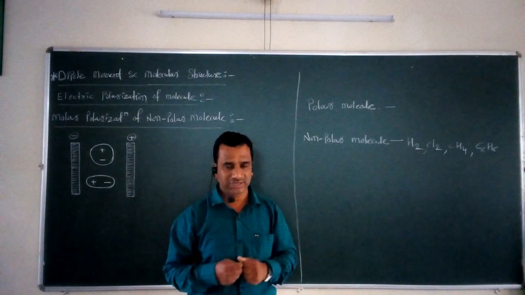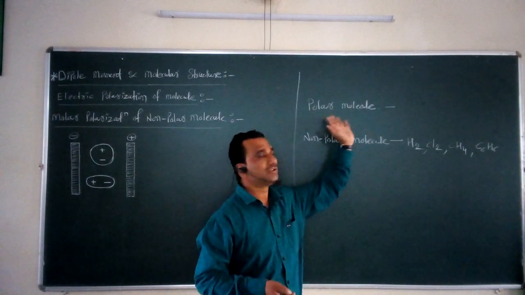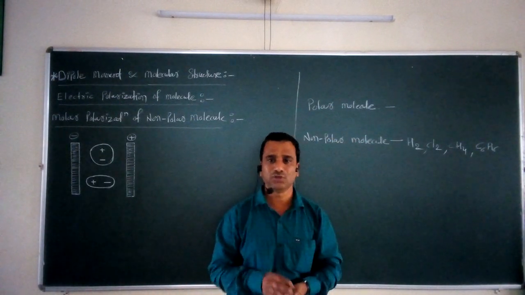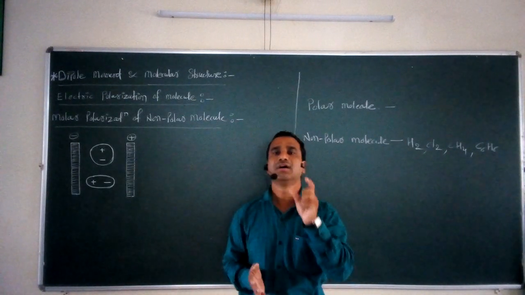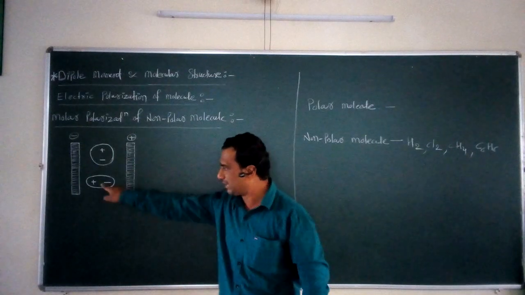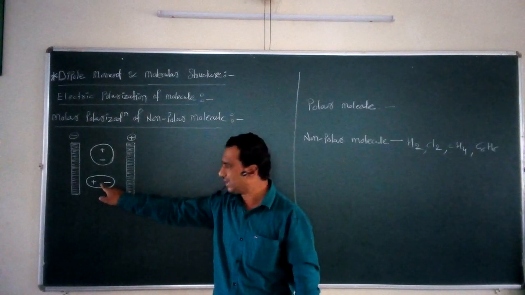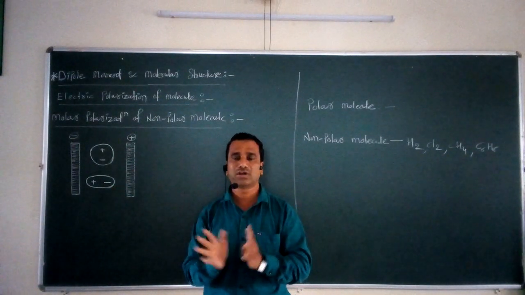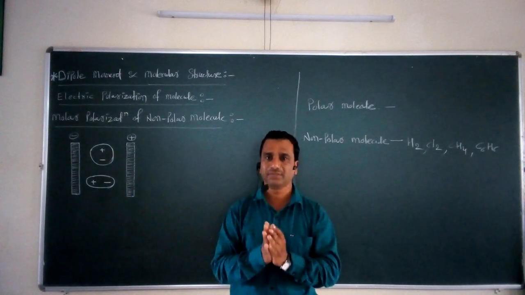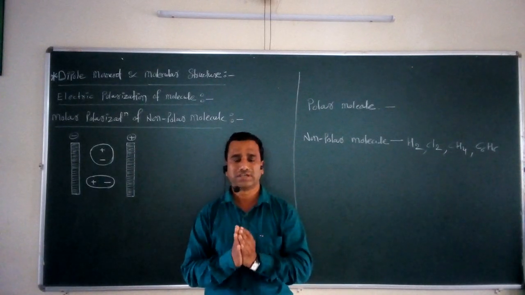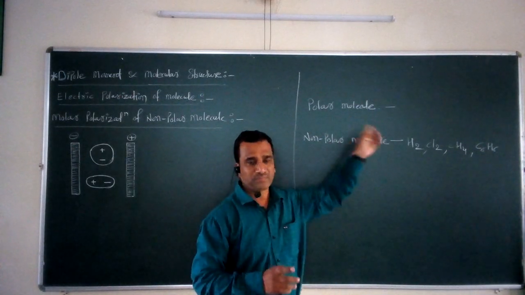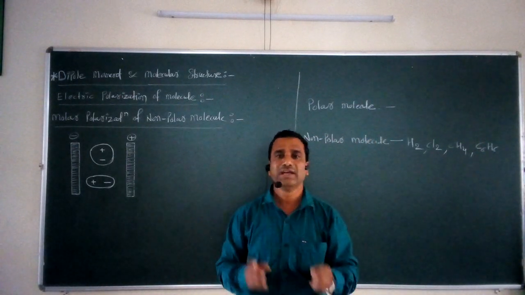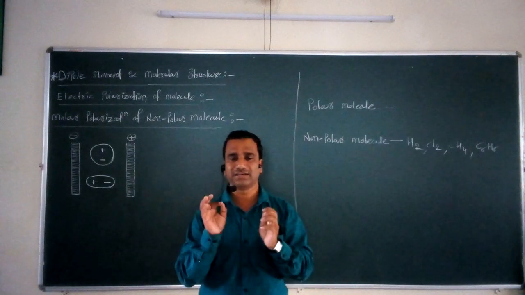Now the second important type of molecule is called the polar molecule. Now what do you mean by a polar molecule? You can say that it is exactly opposite to the non-polar. If in a molecule the center of gravity of positive charge and the center of gravity of negative charge are not coincident upon each other, then that molecule is called a polar molecule. So we can say that in a polar molecule there is an unsymmetrical electrical distribution.